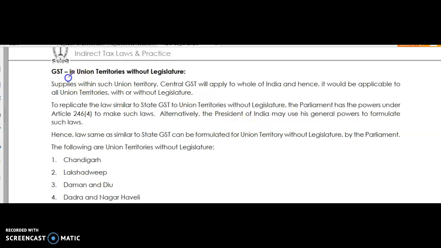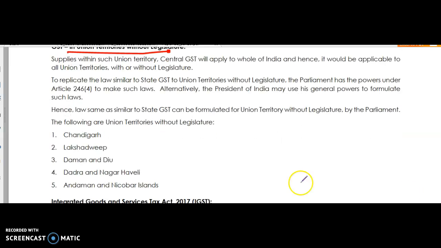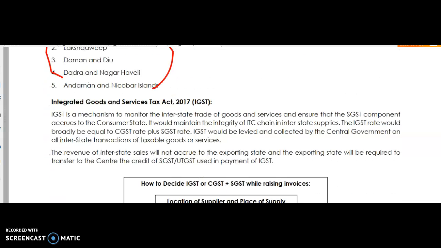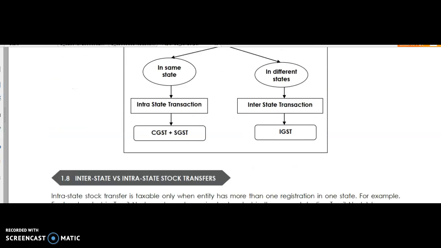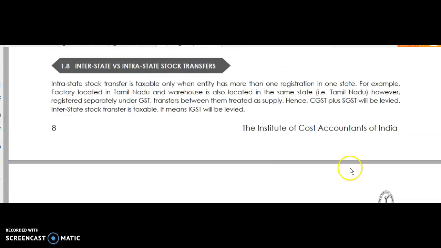Yes, GST in union territories without legislature. There are 5 union territories which do not have their own legislature. So for these 5, the concerned state GST law will be followed, that of the surrounding state. And IGST applies to interstate stock transfer. Interstate means one state to another state, Tamil Nadu to Andhra Pradesh. Intrastate means within Karnataka.